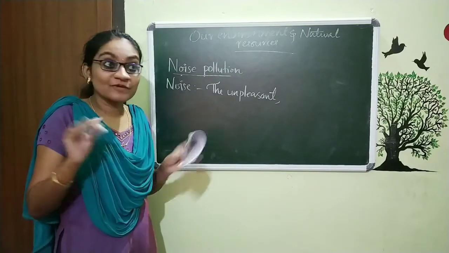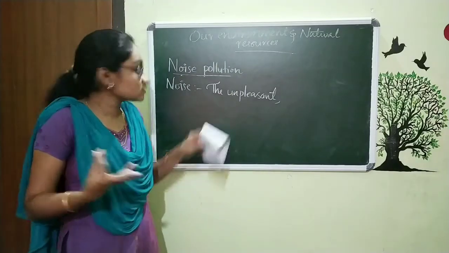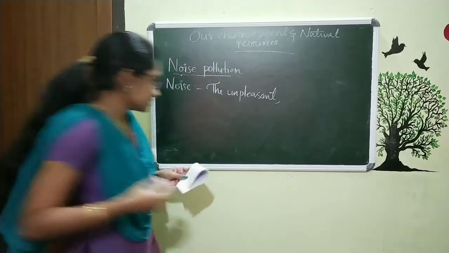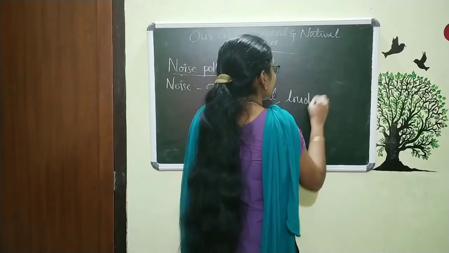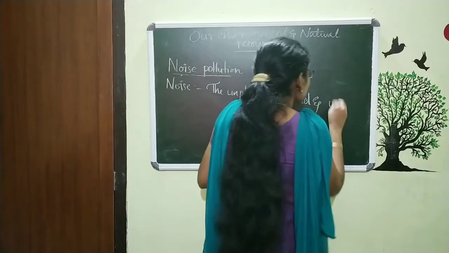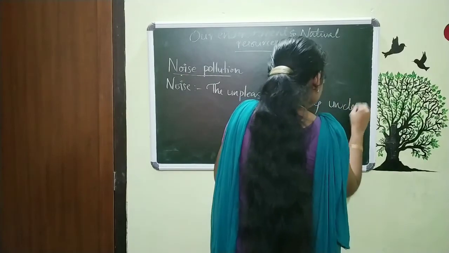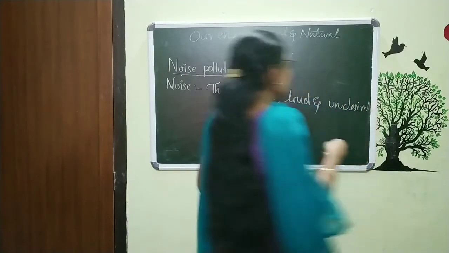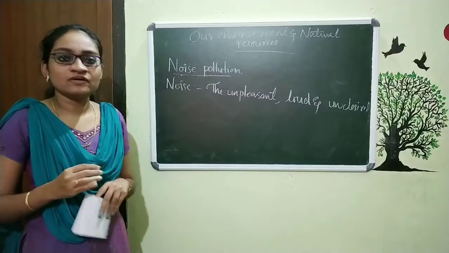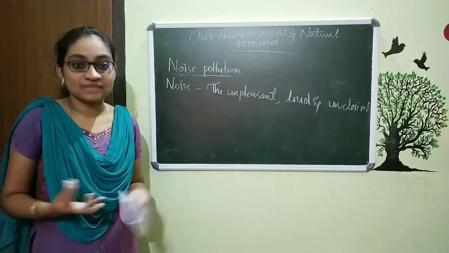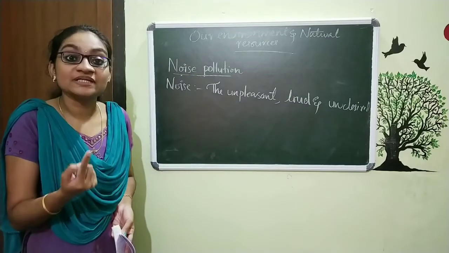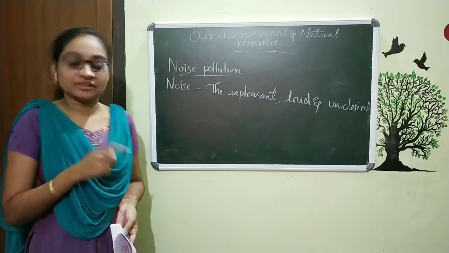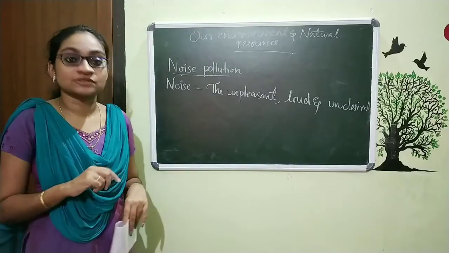So I can say very loud sound is also considered noise. So the unpleasant, loud and undesired. That means at some particular time we don't need to hear the sound. We are not supposed to hear it. At that time we feel that sound is also irritating. That also we can consider as noise.